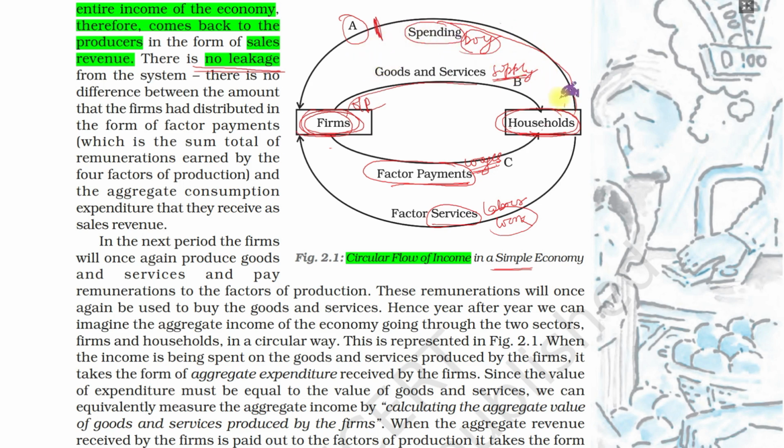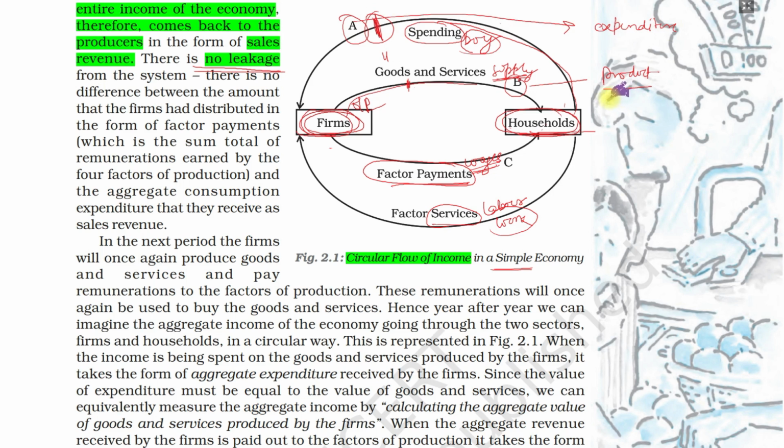Many households spend their money, so total expenditure can be measured here, which is equal to goods produced. B is the product method. A is the expenditure method, B is the product method.